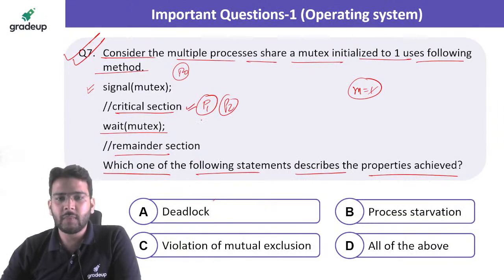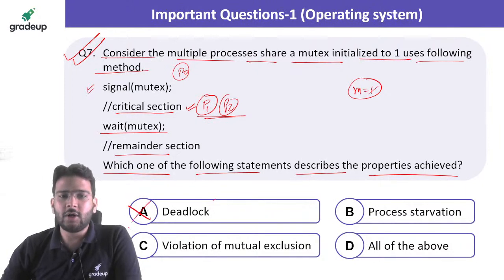Joined late today. So multiple processes can be there, so no chance of deadlock. Process starvation? No. If we can have multiple processes present in the critical section, there is no chance of starvation, right? Every process who wants to access the critical section can do it, right? So option B is also incorrect. Obviously, option D, all of the above, is also incorrect.